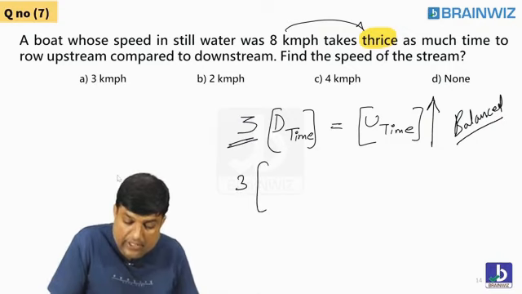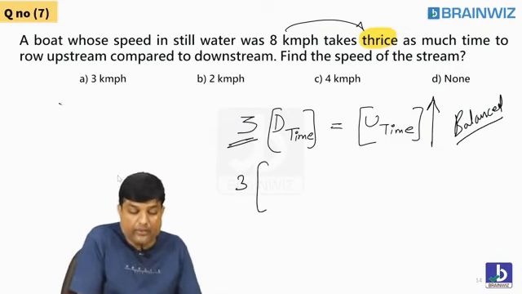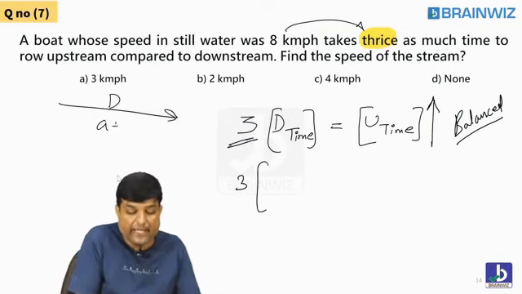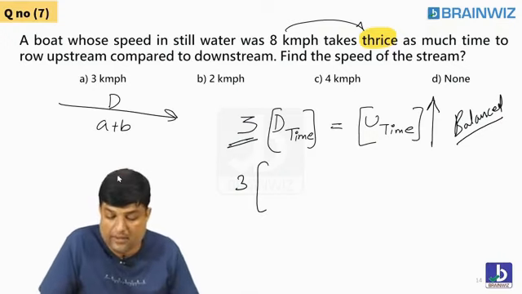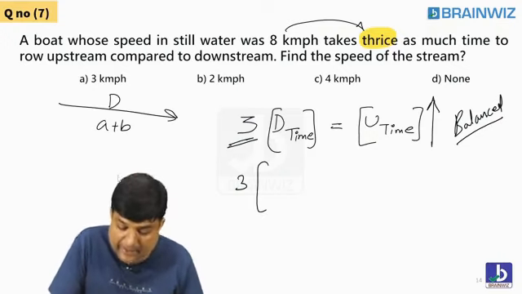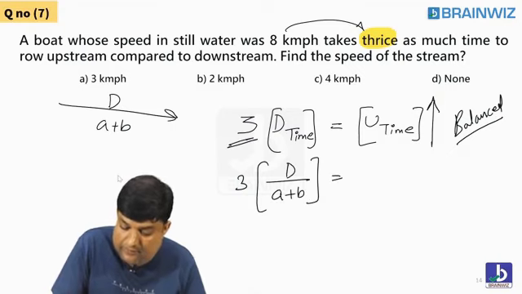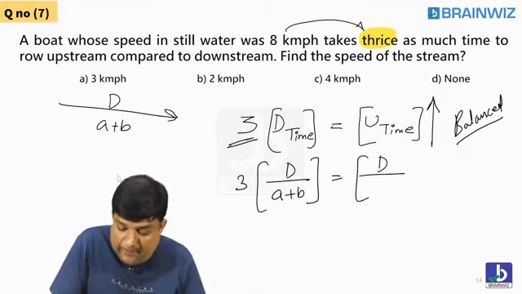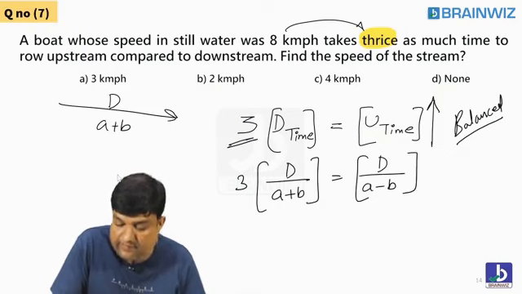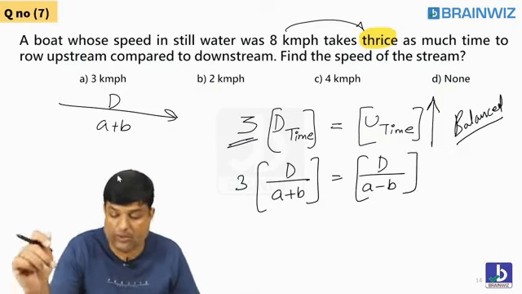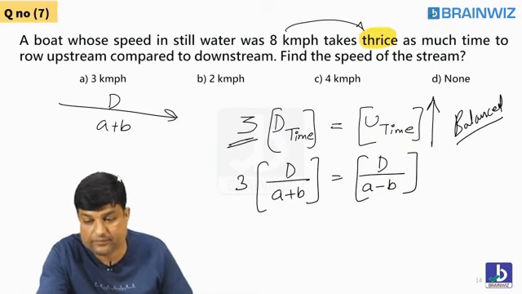3 times. You know the time taken downstream. How do we come to downstream time, students? D divided by A plus B. Time is distance by speed, and speed will be A plus B in terms of downstream. Upstream is the same distance by A minus B. You have already done this in the previous questions.